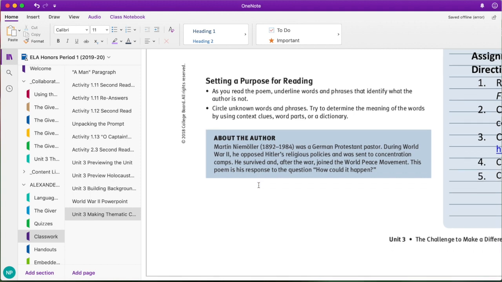Anytime you're reading, you want to think about circling unknown words and phrases. Try to determine the meaning of words by using context clues, word parts, or a dictionary. That's always best practice. If you come across any unfamiliar words or phrases, you don't want to skip over them, but you want to look at them. See if you can decipher their meaning by using context clues.